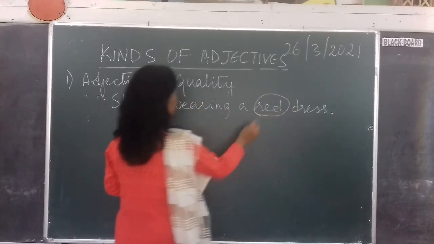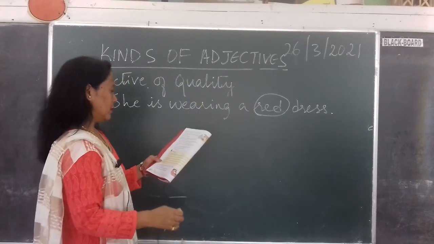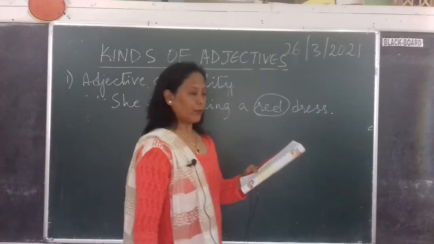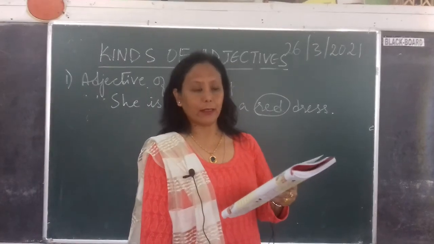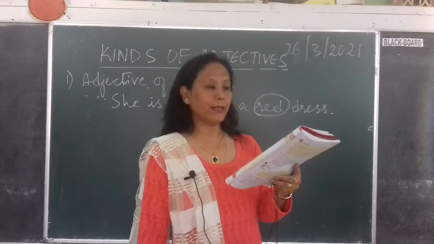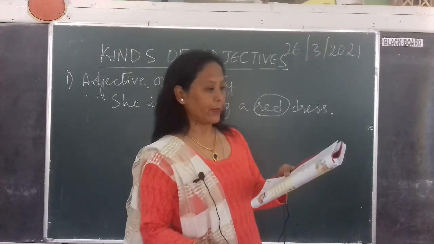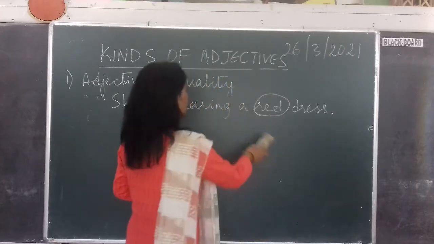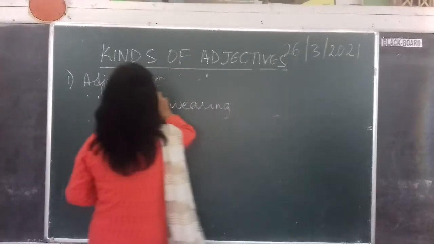Red. Alright, so this is an adjective of quality. So the villagers had to cross a wide river for food and other supplies. So which is the adjective of quality there? Wide.